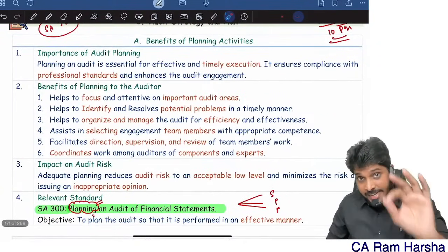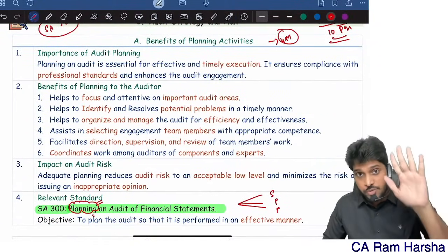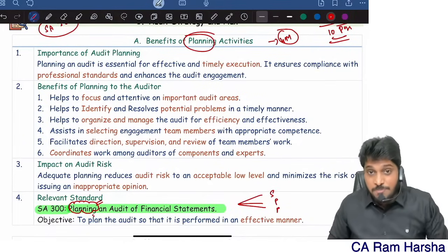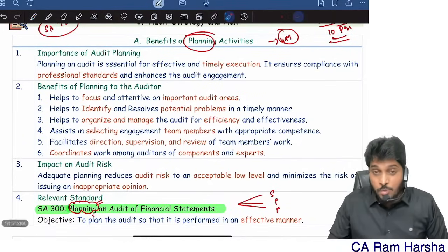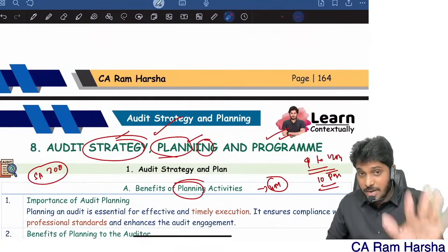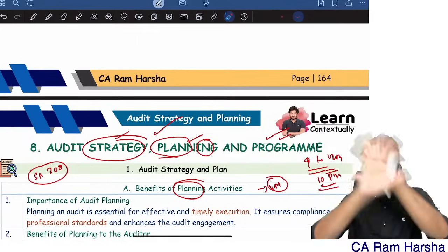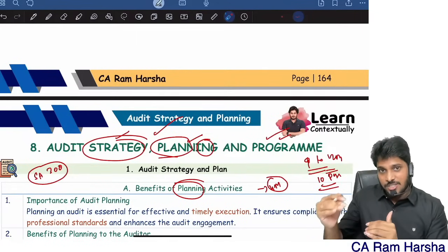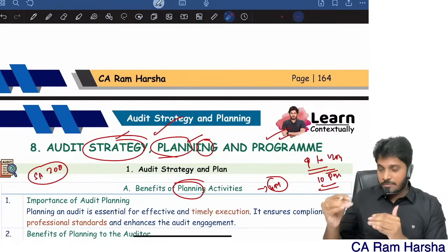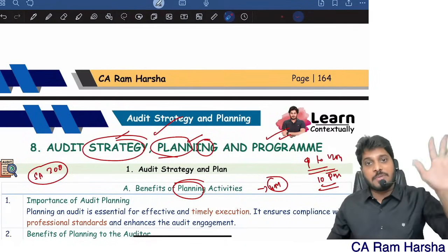Many times in exams they have asked this question: what are the benefits of planning? A 4 marks or 5 marks question. Benefits of planning means what? Many students think it means benefits of the audit plan. That's wrong. Plan is different, strategy is different, program is different, planning is different. Planning means everything: development of a strategy, development of a plan, development of a program. All are elements of planning. They are all part of the planning.